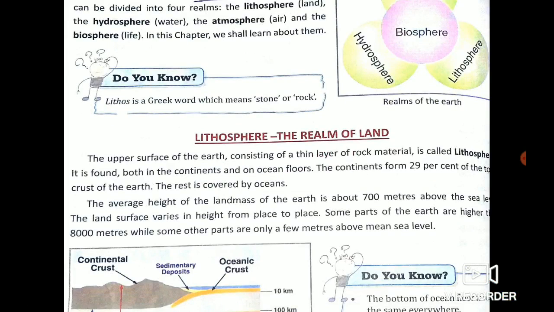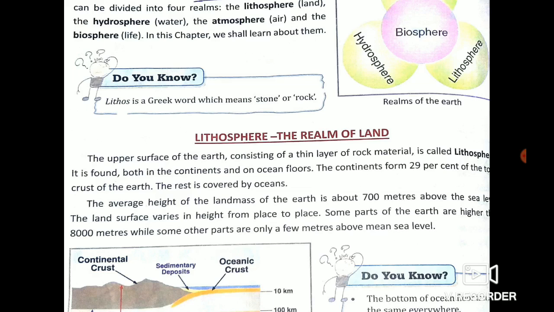The land has an upper surface of the earth and an inner part of the earth. The upper surface of the earth consists of very thin rock material, because the inner part is very thick. The upper surface is a thin layer. It is called lithosphere, and it is found both on continents and oceans. Don't think that it is not found in continents and oceans. It is found in both.